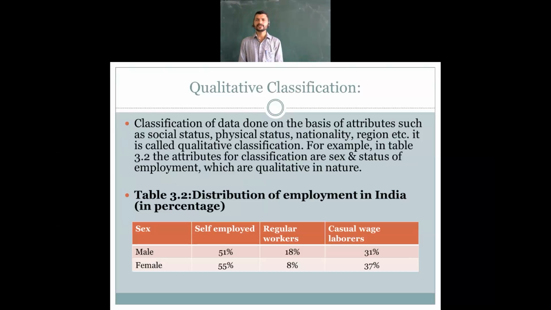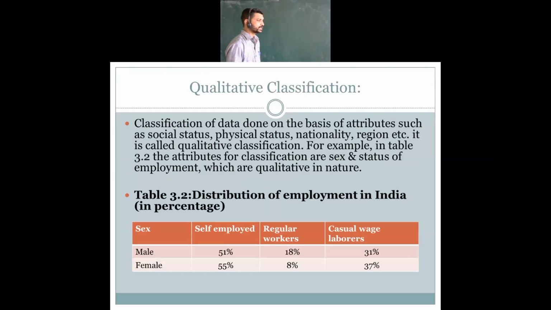In the previous things we saw attributes, just like intelligence was measured qualitatively, and in the organization of data we saw marital status. But here we are going to see how qualitative data is presented.